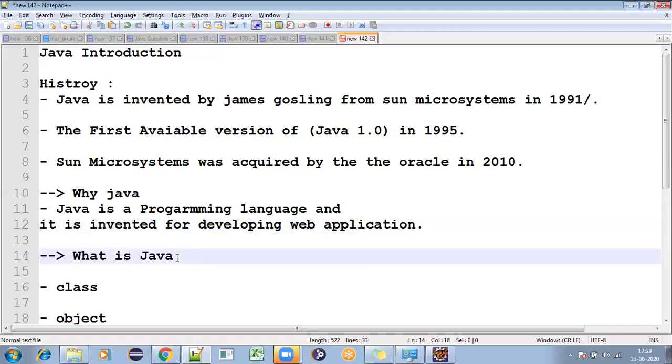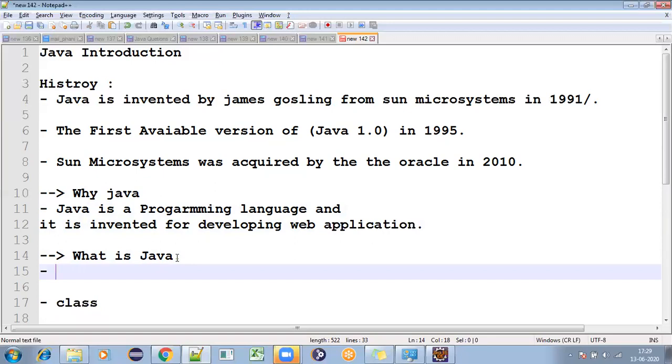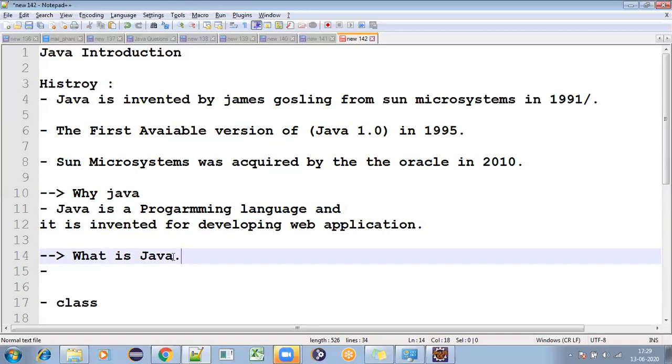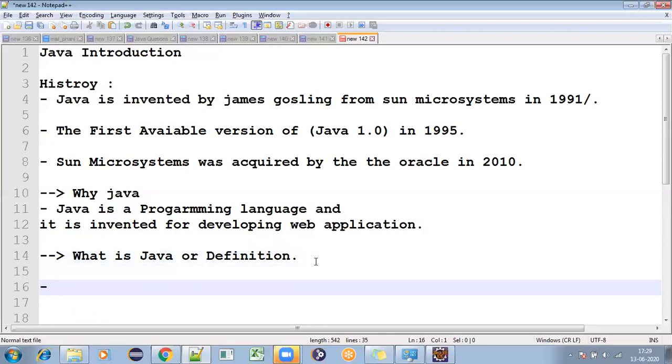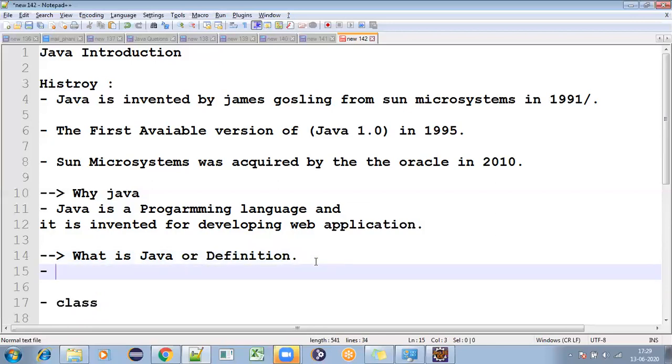Okay. So now my next question is, what is Java? Or the definition, you can say. What is the definition of Java? See, if anyone comes to you and asks the first question, what is Java, right? Normally, if you are learning Java, people ask why you are learning Java and what is Java. So the first answer is what you can tell, and the second answer we are now going to discuss.